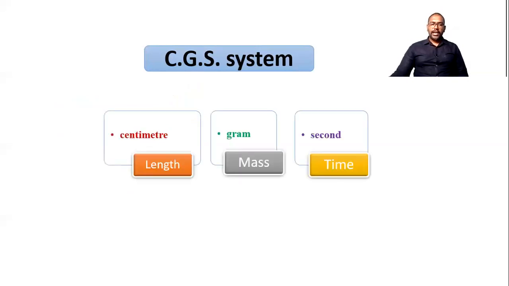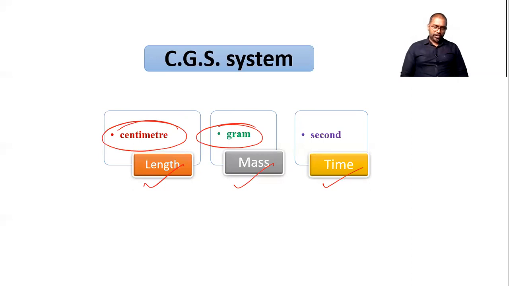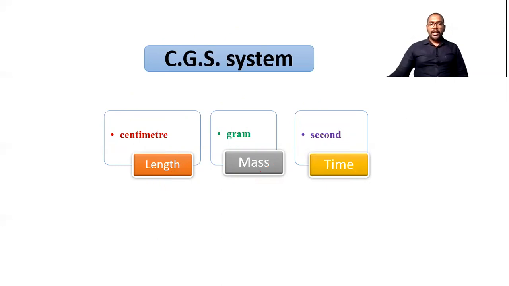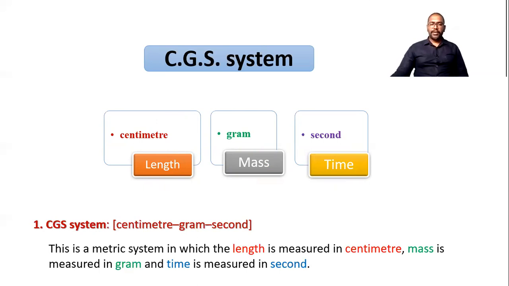Now let me learn more detail about these various systems. First we start with the CGS system. In this CGS system, we are considering only 3 fundamental quantities: the first is length, the second is mass, and the third is time. Their units are centimeter, gram, and second. So C for centimeter, G for gram, and S for second. By using these three letters, we name it the CGS system. So in this system, length, mass, and time are measured in centimeter, gram, and second respectively.